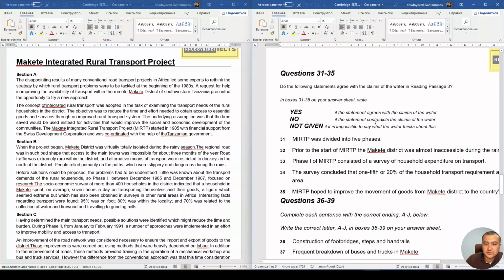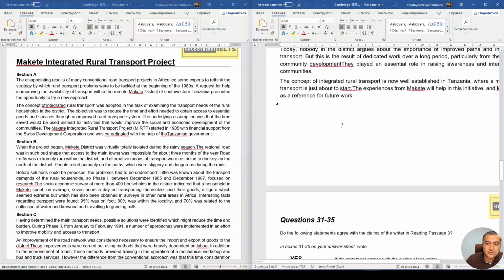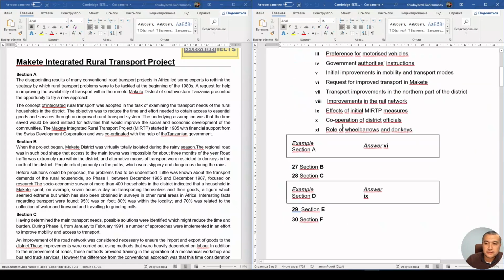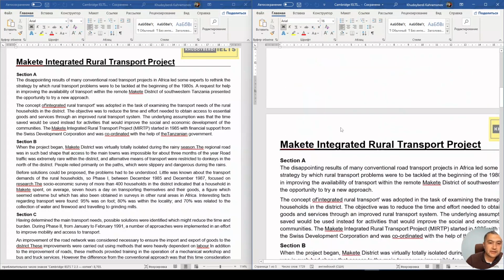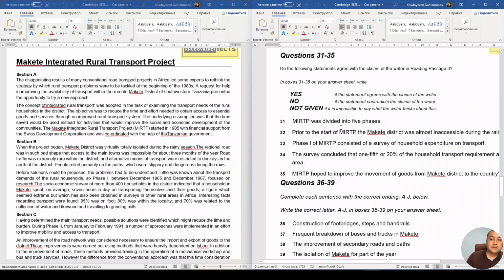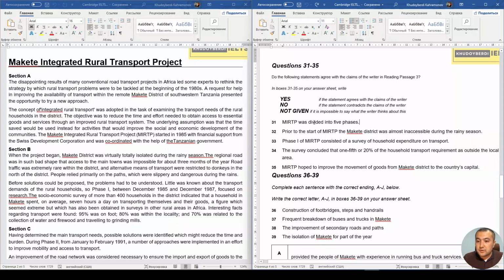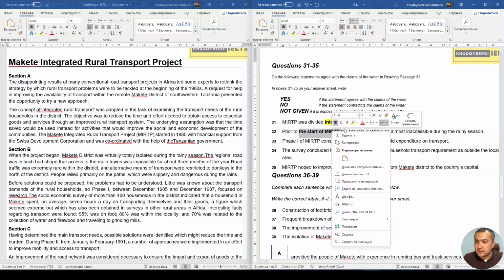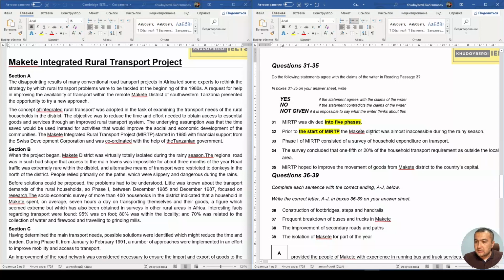So as usual, let's start with yes, no, not given, because as you see, we have a list of headings here and it sometimes takes a lot of our time. That's why let's begin with yes, no, not given, which would be a lot easier. MIRTP was divided into 5 phases, so this is our keyword. Prior to the start of MIRTP, Makete district was almost inaccessible during the rainy season.